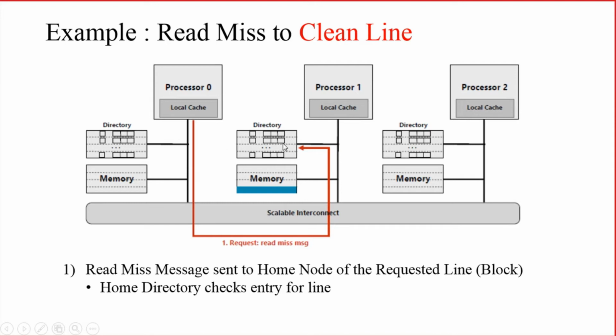So what does the directory present in the home node do? The directory associated with the home node is the home directory. So the home directory checks the entry for the line. That means the home directory checks whether the particular block of memory requested by processor 0 is available in its corresponding memory. So that is the first step: the processor requests with the read miss message.